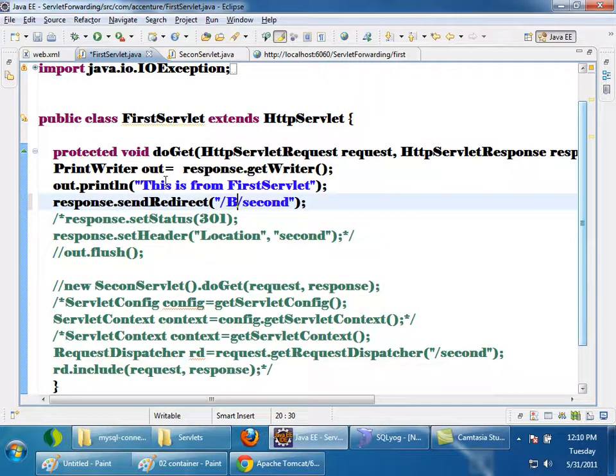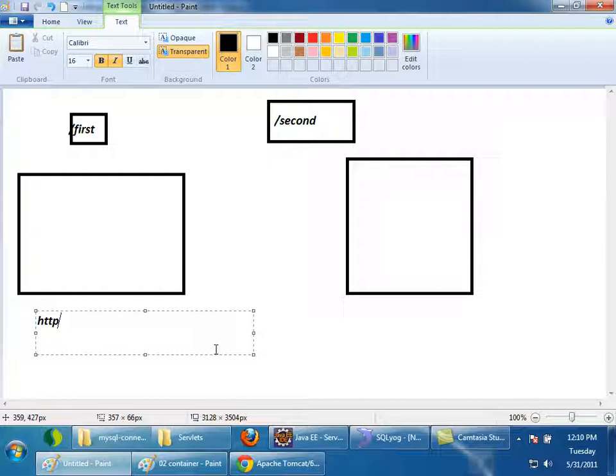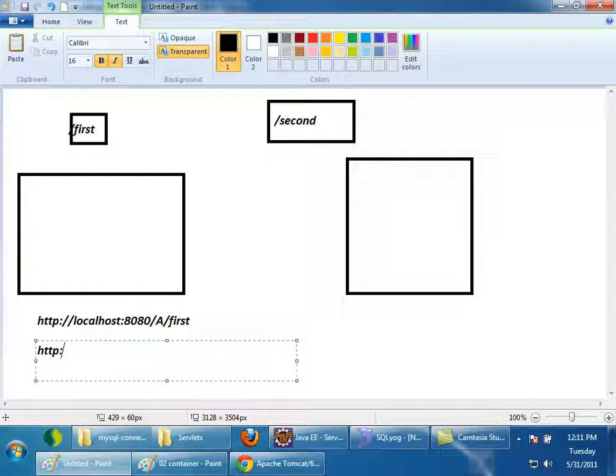So if I give a URL like this, http colon slash slash localhost colon 8080 slash application A slash first, the response will come to the browser and the browser will make a fresh request to another URL, http colon slash slash localhost colon 8080 slash B slash second.